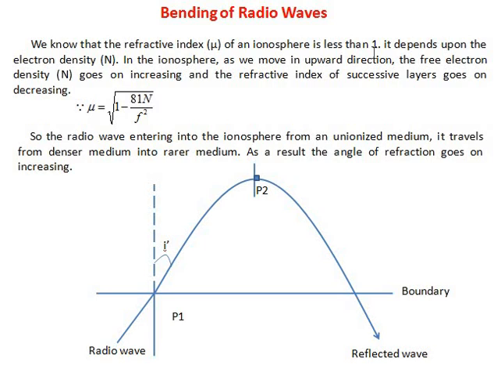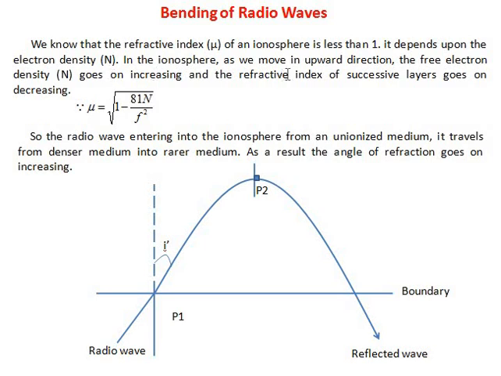It is always greater than 1, and for convenience we consider the refractive index of the air medium as 1. If the refractive index of the ionosphere is less than 1, it depends on the free electron density in the ionosphere.